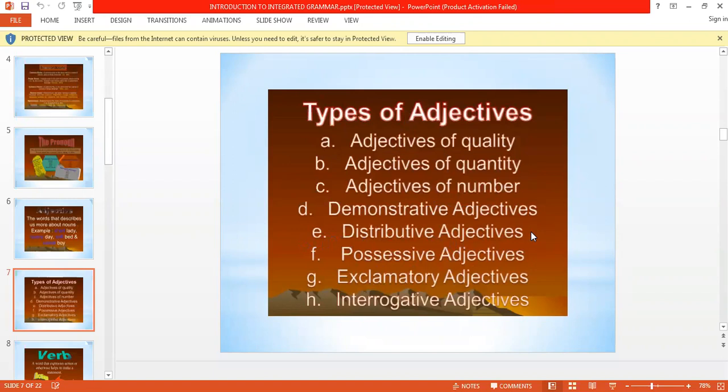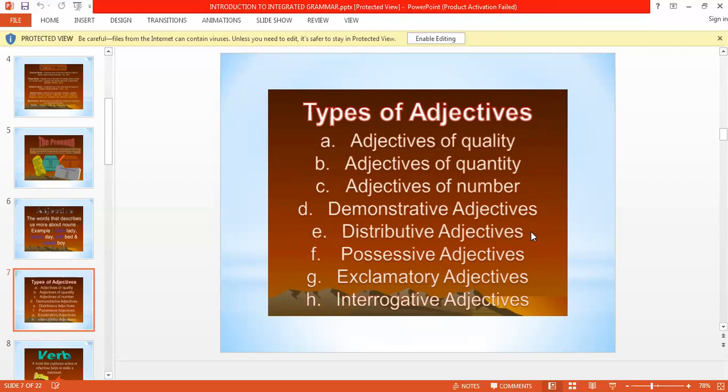Adjectives of quality, quantity, number, demonstrative, distributive, possessive, exclamatory, interrogative. Just go through all these adjectives in your book and find out which words are called adjectives of quality or quantity or number, and which words are called demonstrative, distributive, possessive, exclamatory, and interrogative adjectives. These are very basic things that you must have been reading since class 4 or 5.